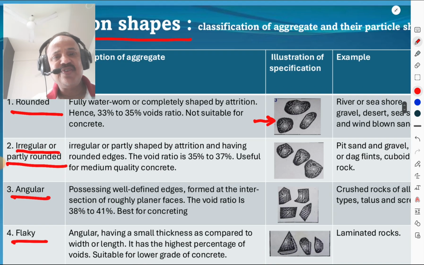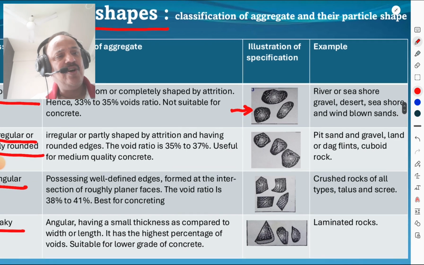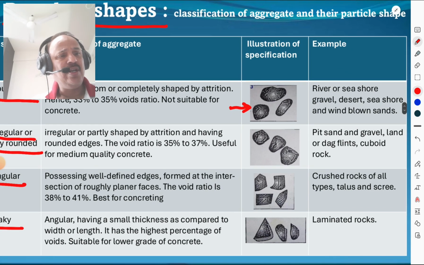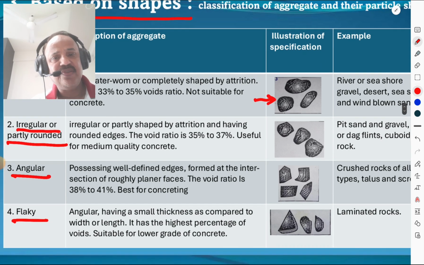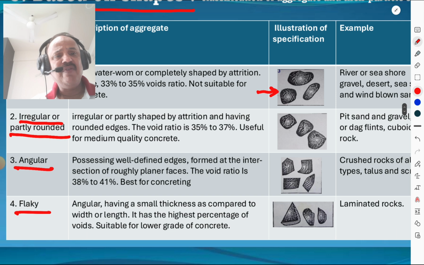Then we are going to discuss the irregular or partly rounded. Irregular or partly shaped by attrition and having rounded edges. The voids ratio is 35% to 37%, useful for medium quality concrete. Pit sand and gravel, or land or dug flints or cuboid rocks, these are the examples. Then angular aggregates possessing well-defined edges formed at the intersection of roughly planar faces. The void ratio is 38 to 41%, best for the concreting.